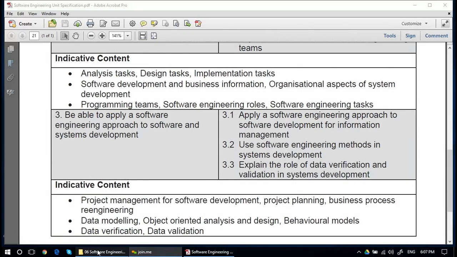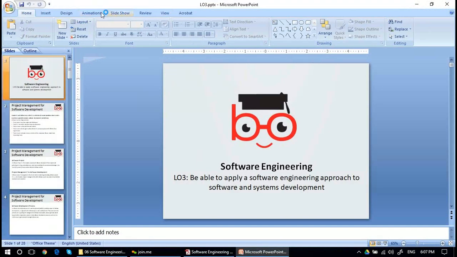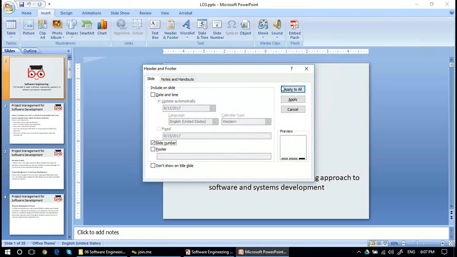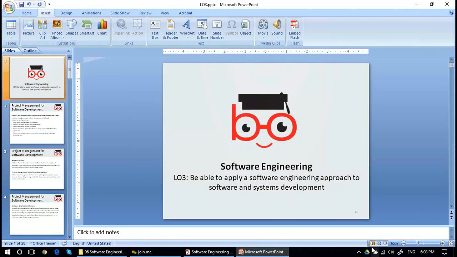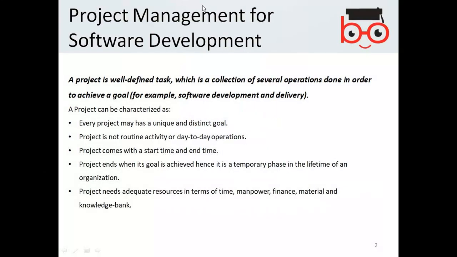So let us have a look at the slides. So we will be following the indicative contents, like project management for software development.